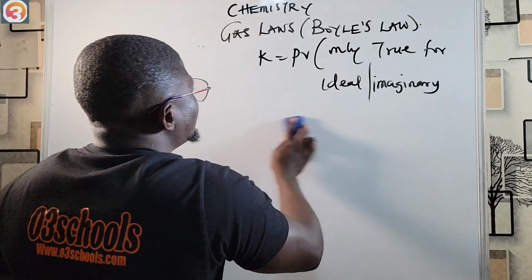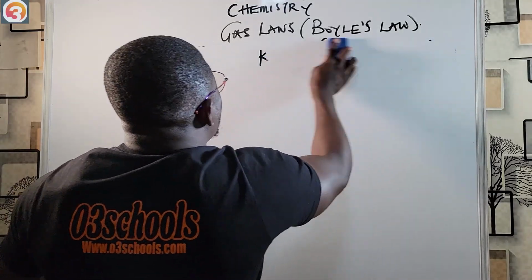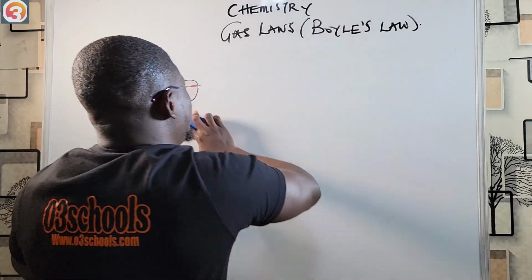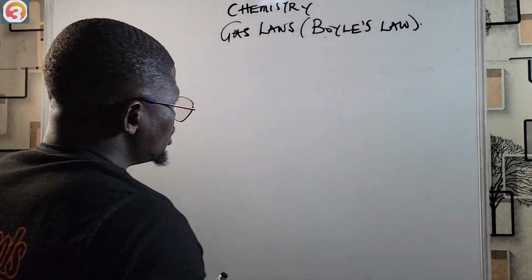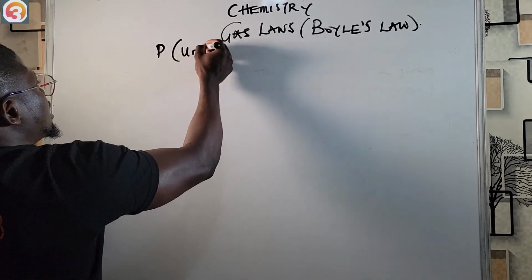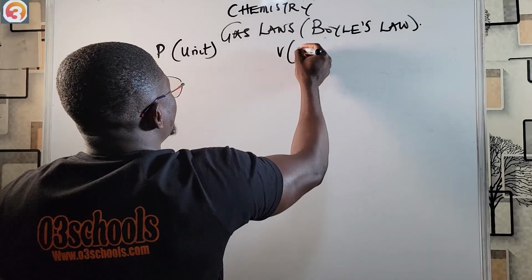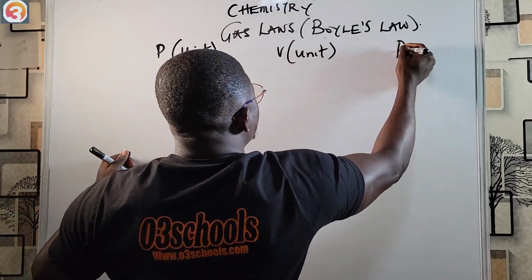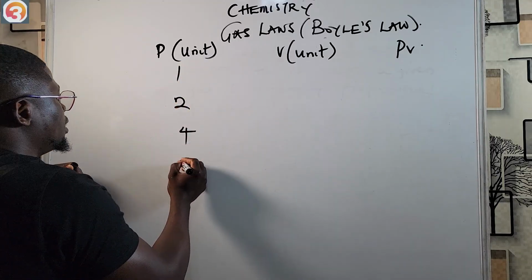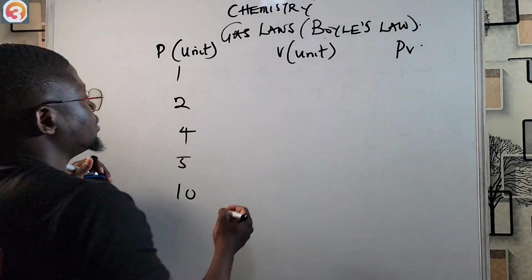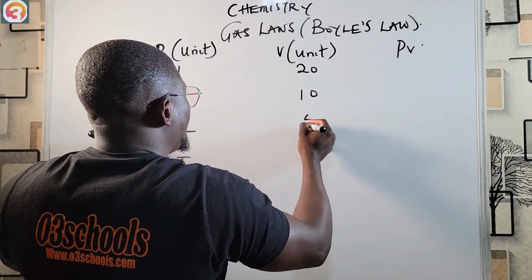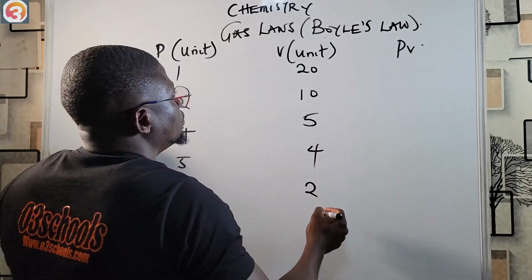Now, for an ideal gas at constant temperature, something is always very noticeable: PV is constant. So let's see a table, for example. Let's say you have a table where this is P, the pressure, this is volume, and this is PV. Let's say pressure is 1, 2, 4, 5, and 10, and volume is 20, 10, 5, 4, 2.